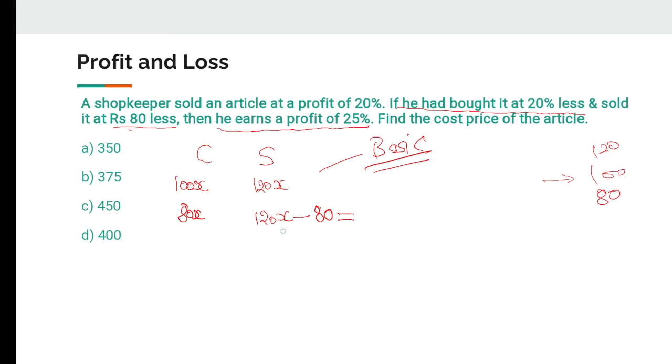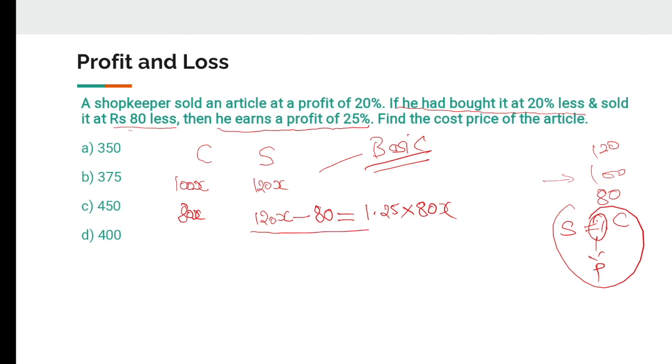So can I say this selling price is equivalent to 1.25 times the cost price? Correct? Because I told you that if the selling price is more than the cost price, then I get some percentage, and that percentage is known as my profit percentage. That's it.